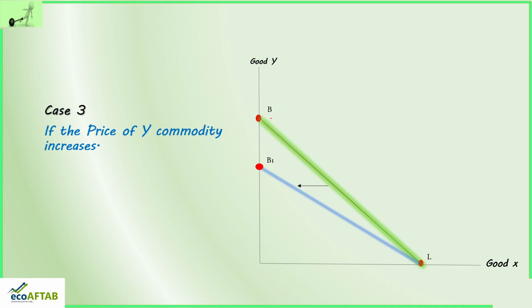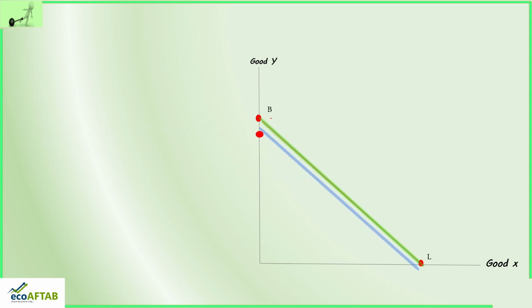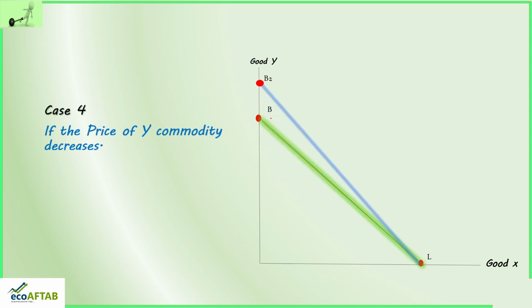Now case 4, if the price of Y commodity decreases, we are able to buy more of commodity Y, so the budget line will shift outwards towards the right, and our new budget line is B2L.